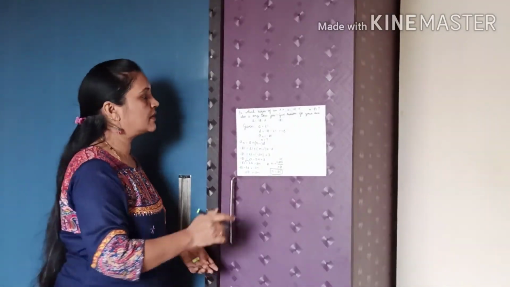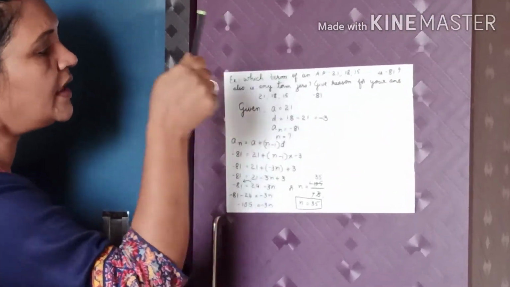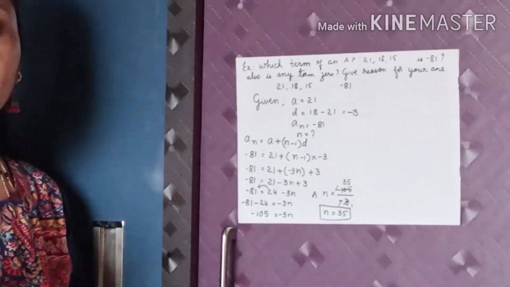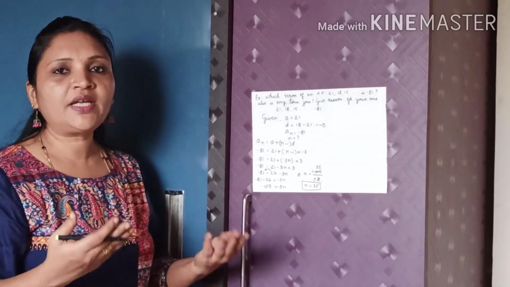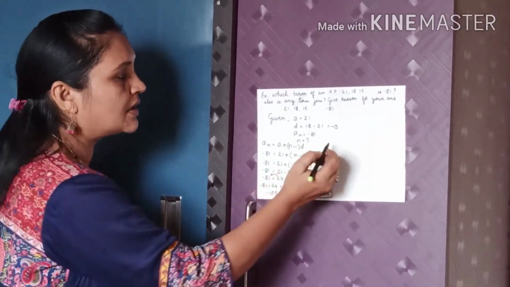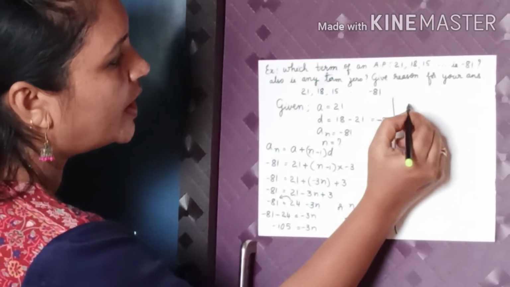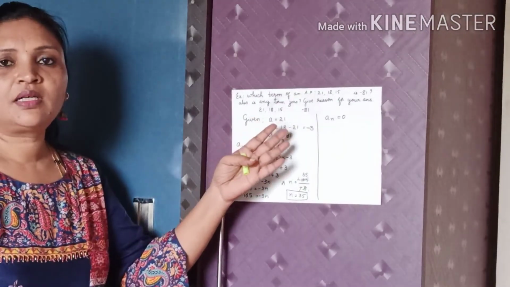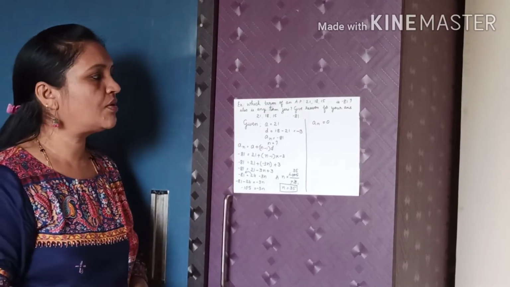Then what they also asked is whether any term is 0. Here, they asked if any term is 0, which means we can take the last term as 0. That is, an is equal to 0. Let us check whether this AP contains 0 or not.